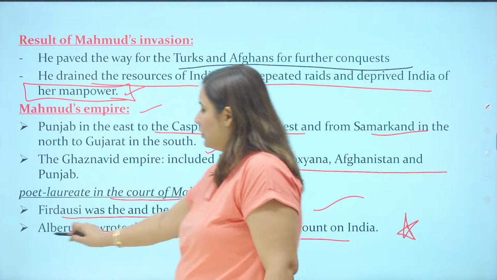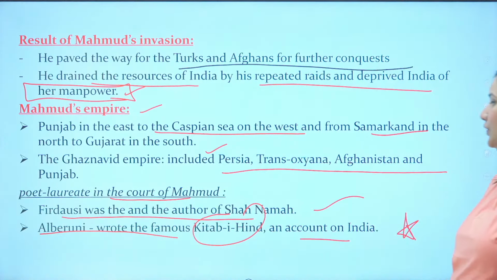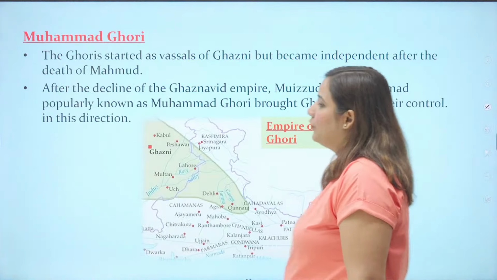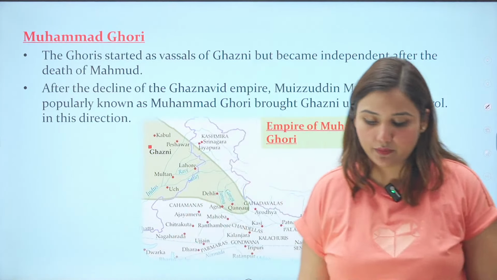Al-Biruni was also living in the court of Mahmud. He got patronage from Mahmud. Al-Biruni is the author of Kitab-e-Hind, which gives a descriptive detail of India, and it is very important to know about Indian history. It is the most important source for early medieval India.